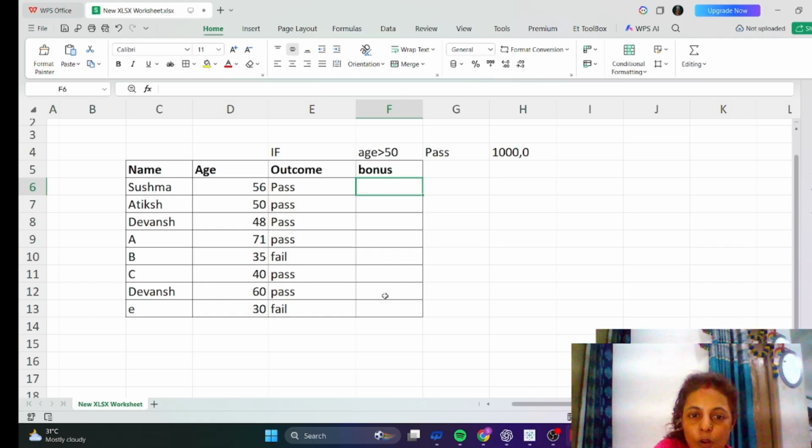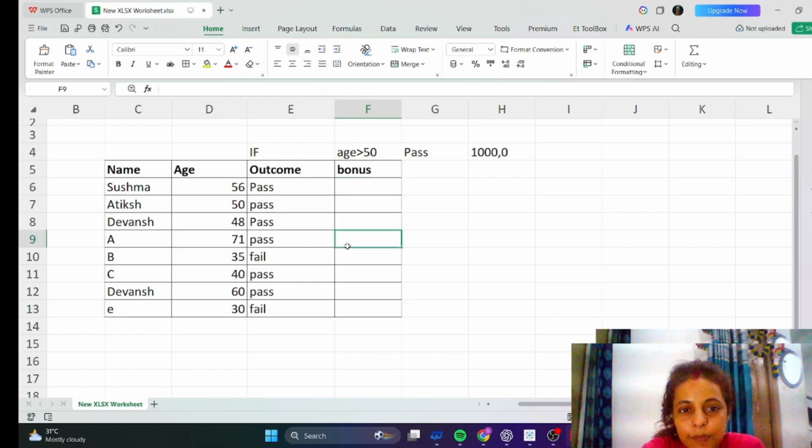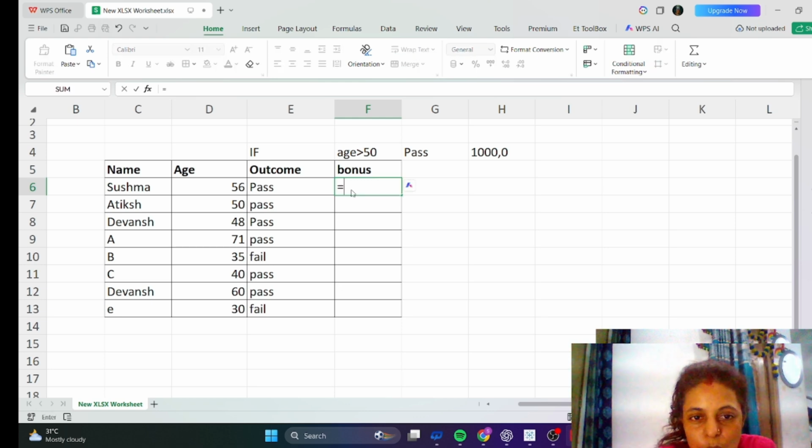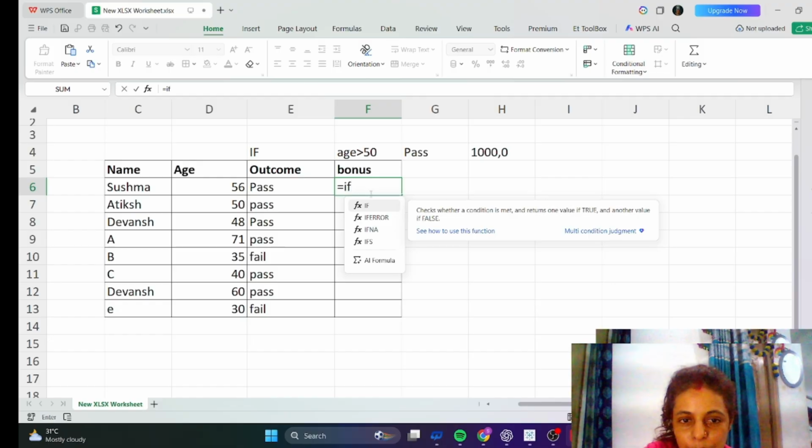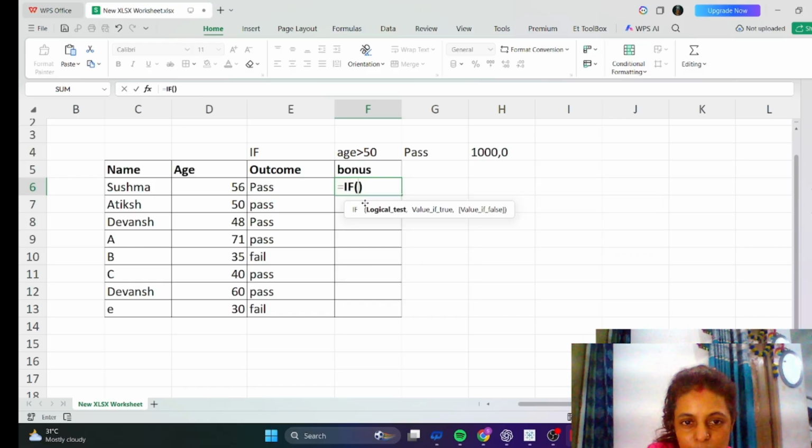Okay, this is called rows, this is called column. Horizontal is column, and this vertical one is called row. 1 2 3 are rows, and A B C D are columns. Okay, so let's practice the formula. Equal to IF, we will have to type IF. Here it is showing the function, you will have to click to get a better result.